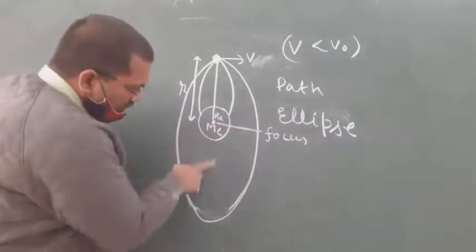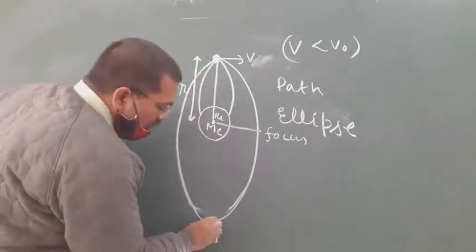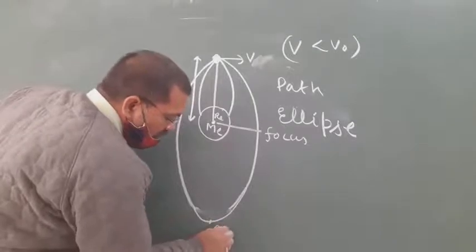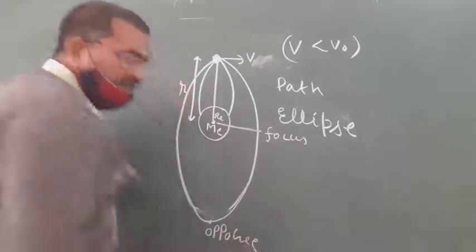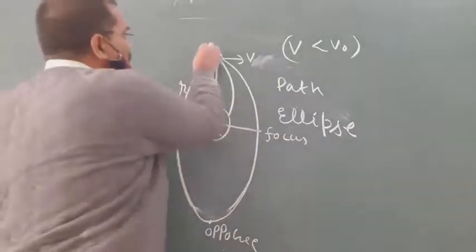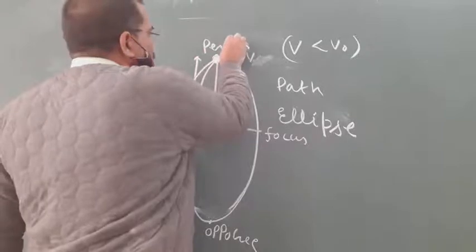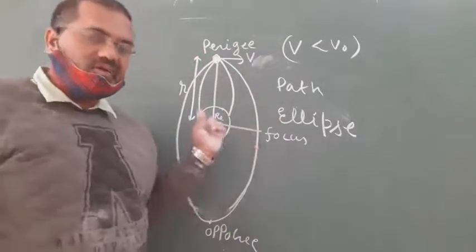So this is the farthest side and this is the nearest side. So it is called apogee, which is also known as aphelion, and this is called perigee.